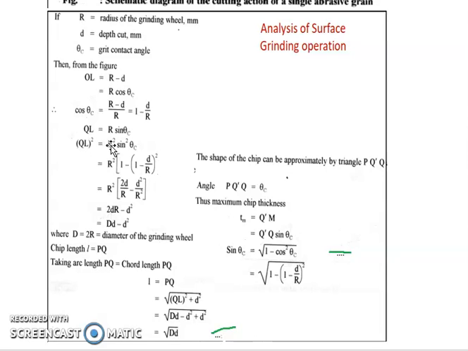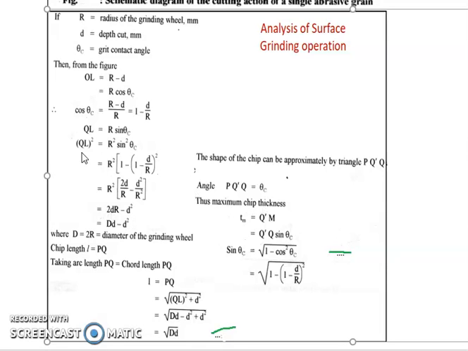So QL square equal to R square sin square theta C, and sin square theta C equal to 1 minus cos square theta C, and cos theta C we have evaluated. So squaring this and putting in this, we can find out 1 minus cos square theta C in order to find out the value of sin square theta C, and applying (A minus B) whole square and solving, opening the bracket with the minus sign, it comes out to be capital D small d minus d square.